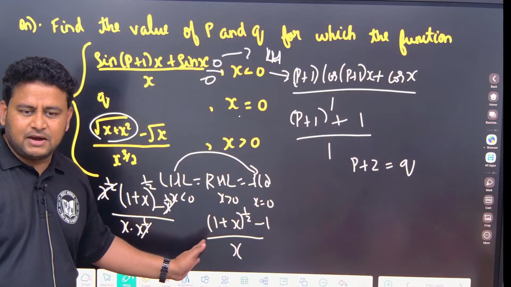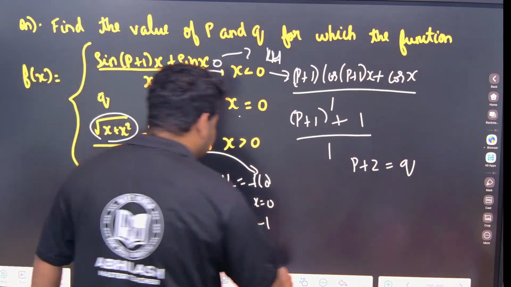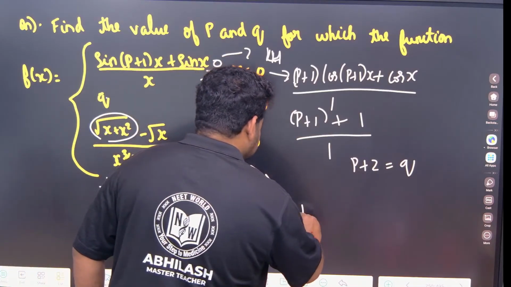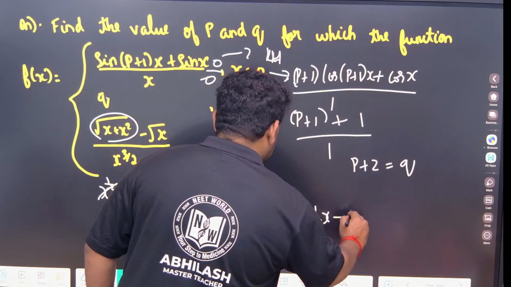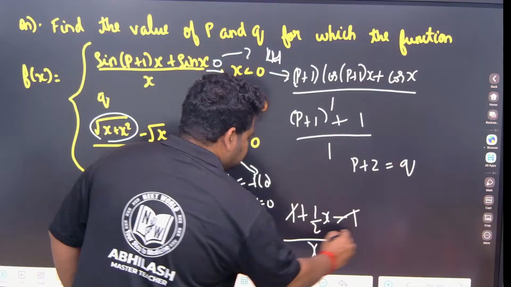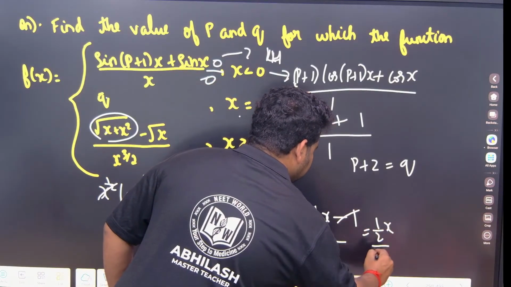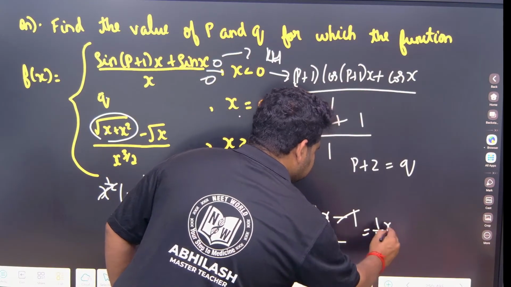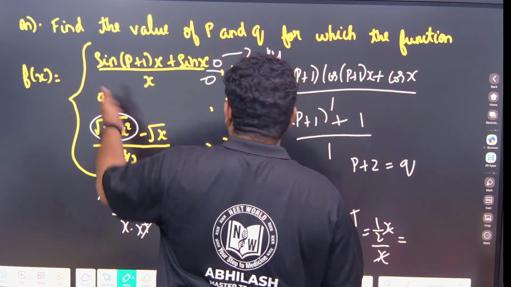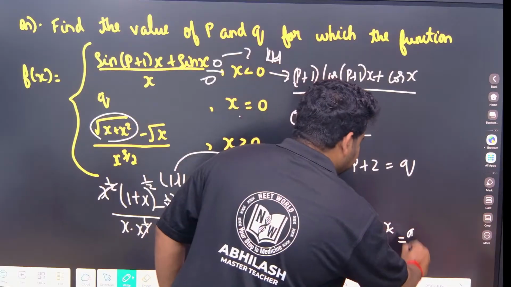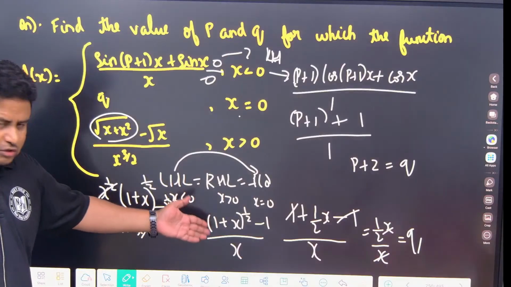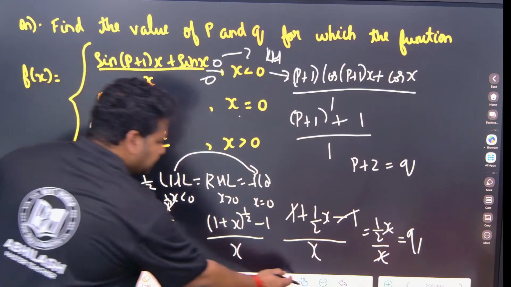If I apply binomial expansion, 1 plus 1 by 2 x minus 1 by x. So 1 minus 1 cancels, and 1 by 2 x by x, x cancels. So this is equal to 1 by 2. This is nothing but the functional value, that is q. So we got the value of q to be 1 by 2.